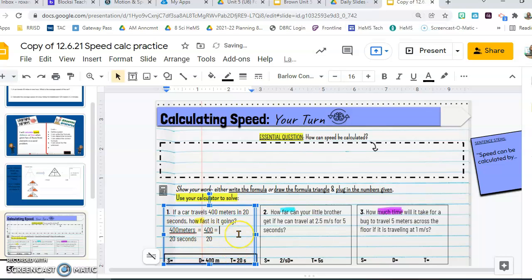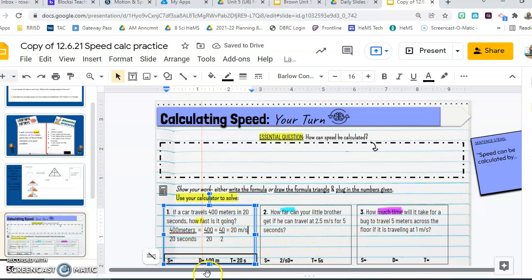So 400 divided by 20 equals, I can get rid of that 0 and that 0, so now it comes down to 40 divided by 2. And that gives me 20 meters per second.